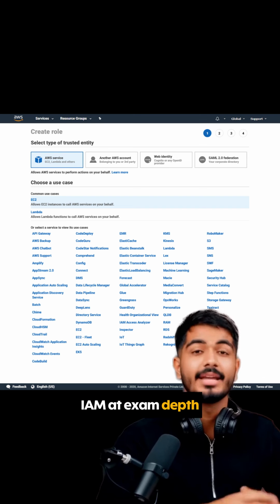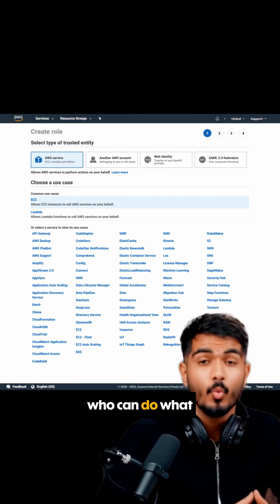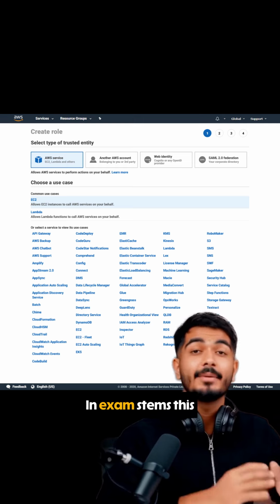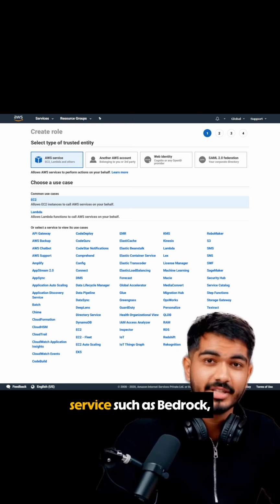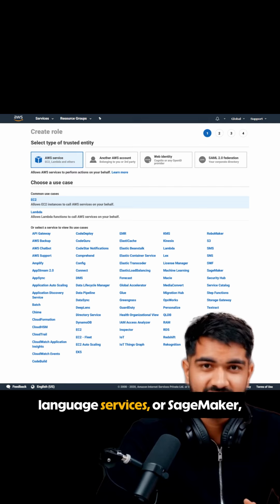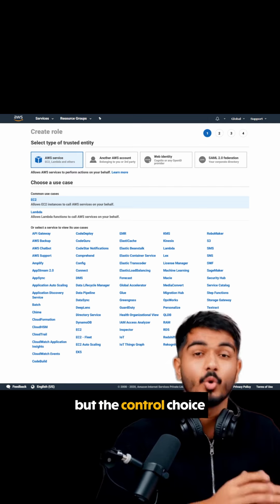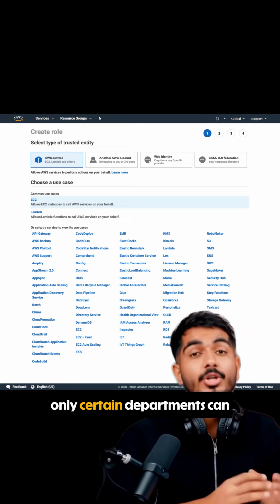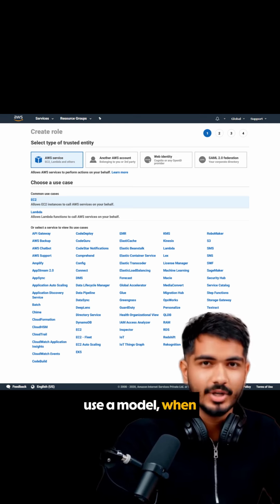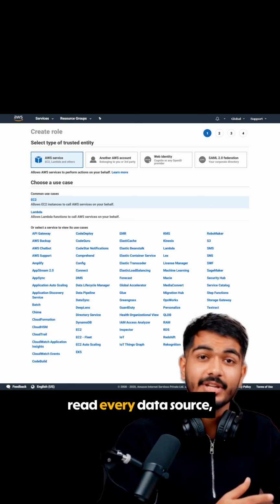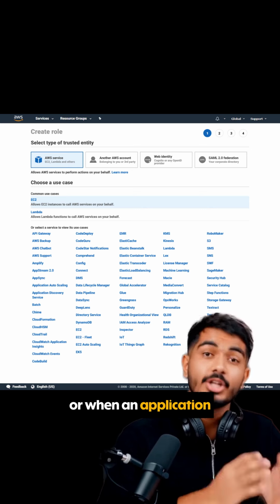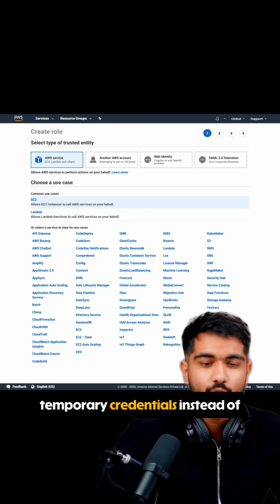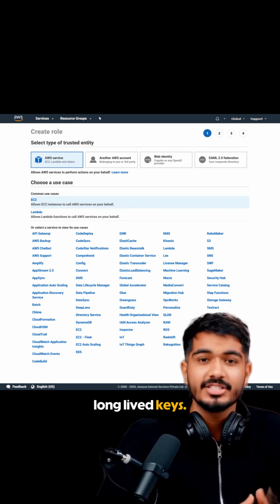IAM at exam depth. The mental model is: who can do what to which resource? In exam stems, this can reference an AI service such as Bedrock, Language Services, or SageMaker, but the control choice is still about permissions. IAM shows up when only certain departments can use a model, when an assistant must not read every data source, or when an application should use roles with temporary credentials instead of long-lived keys.